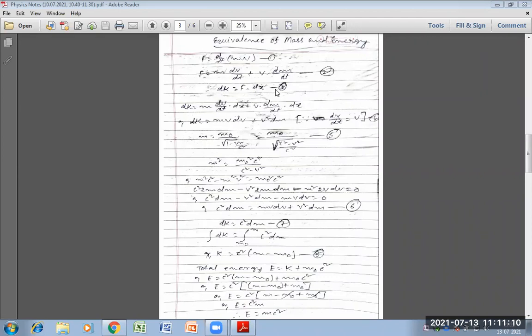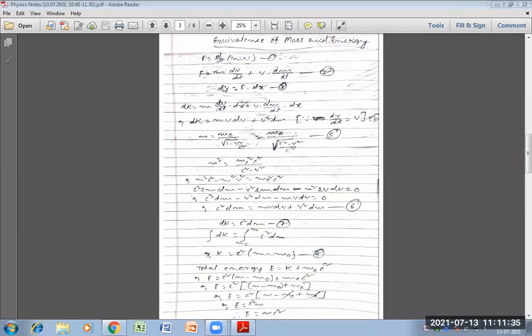Due to the external force acting on the particle, the particle is displaced from one point to another point, a distance dx.